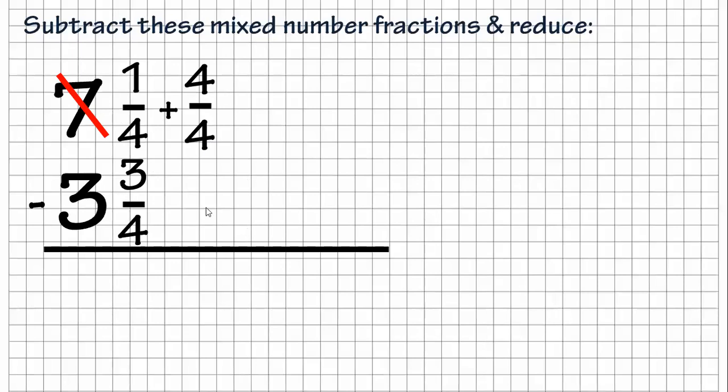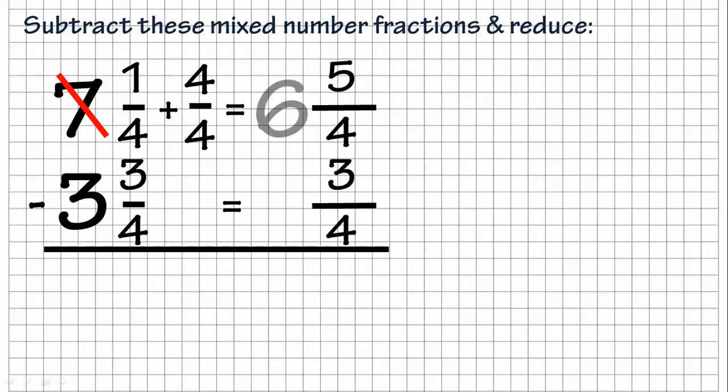1 plus 4 gives me 5/4. And then at the bottom, I have 3 3/4. I'm going to just bring all that over to be 6 5/4 and 3 3/4. So as you can see on the top line there, what did I do? I just brought the 1/4 over, added it to 4/4. That gave me 5/4. I brought the 6 over because we borrowed 1 from it.